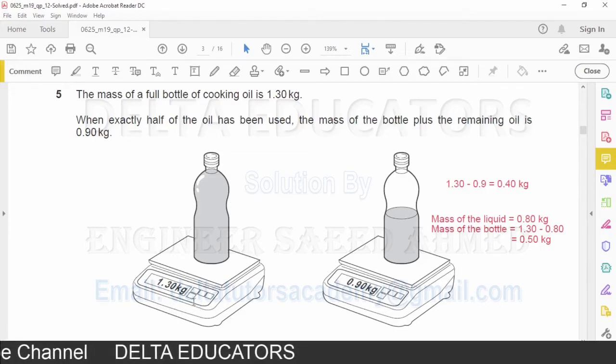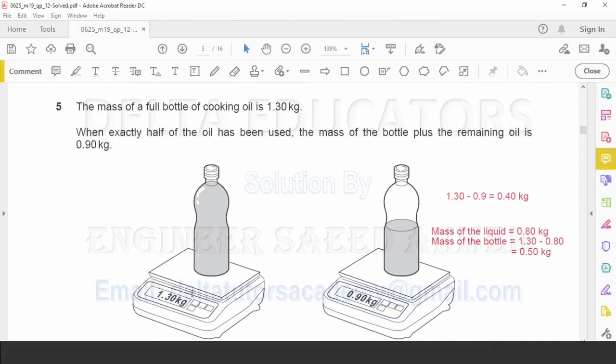So here, what will be the difference between 1.3 and 0.9? This difference will be the mass of half of the oil. When we subtract 0.9 from 1.3, we get 0.4 kg. So we can say the mass of half of the oil is 0.4 kg. Now the mass of half of the oil is 0.4 kg, so the total mass of the oil will be 0.4 plus 0.4. It will be 0.8 kg.